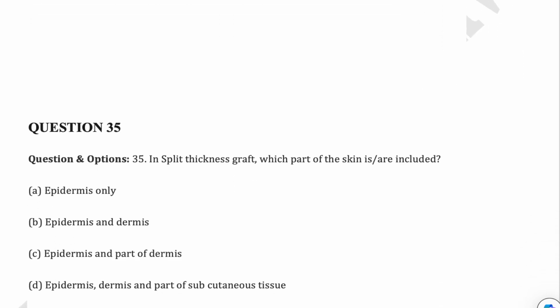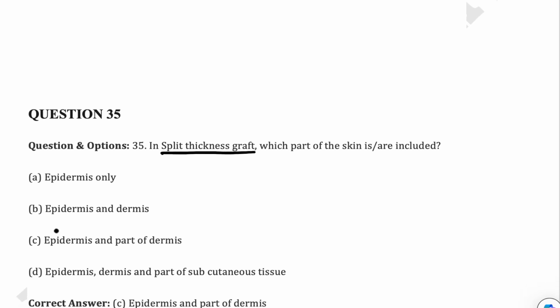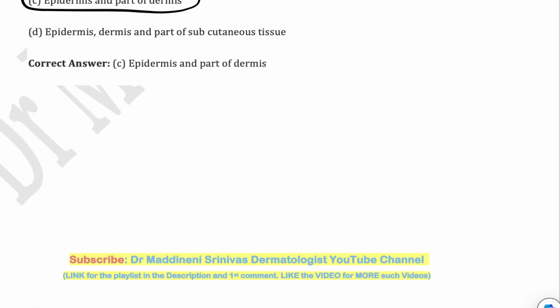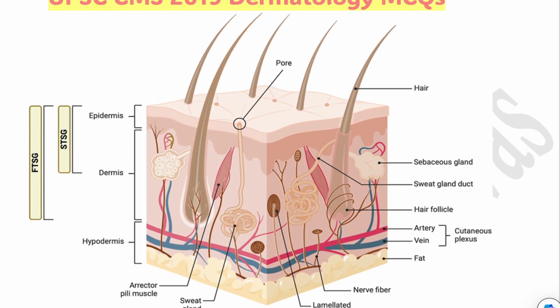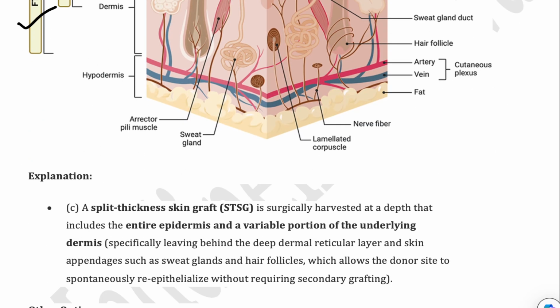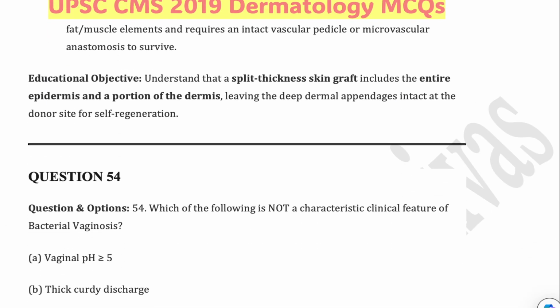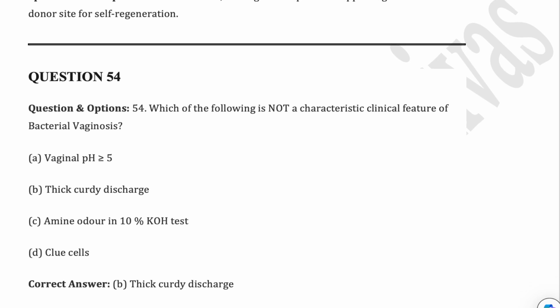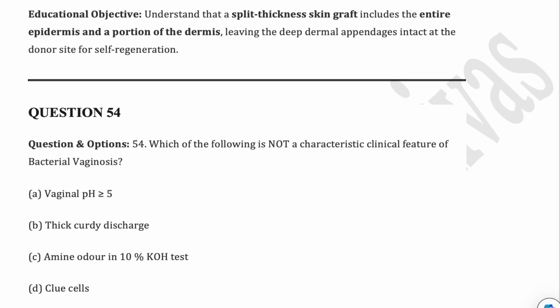Right, next, yes, it is the split thickness skin graft. Which of the following parts are included? So remember, dear students, it is the epidermis and part of the dermis which form the split thickness skin graft. But if it was mentioned as epidermis and dermis completely included, then it will be a full thickness skin graft.